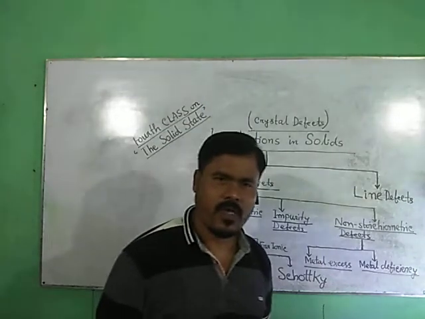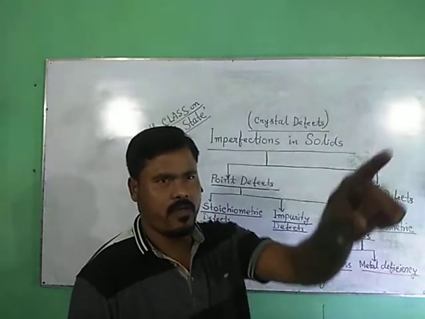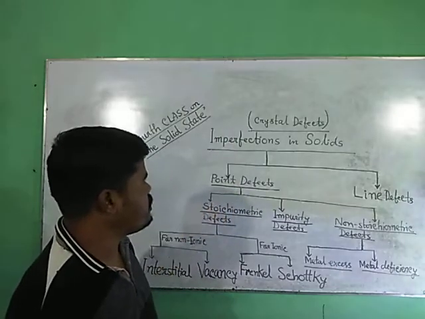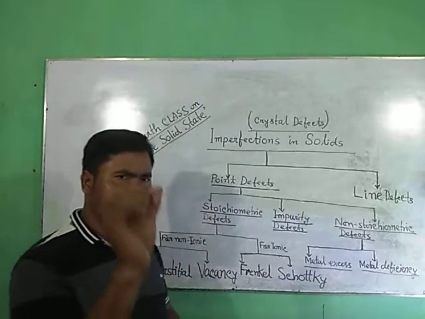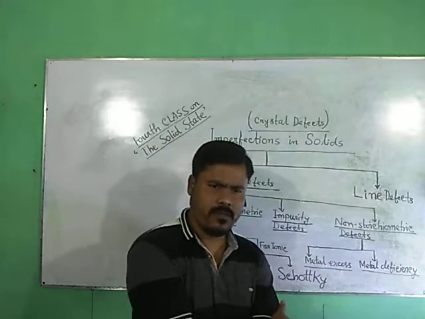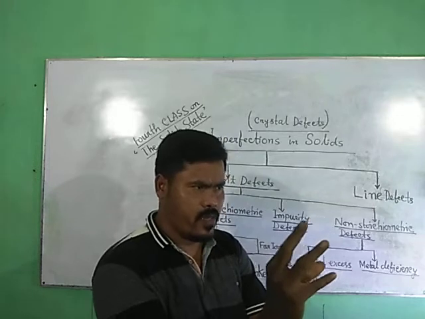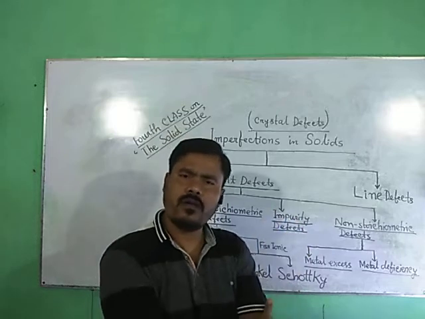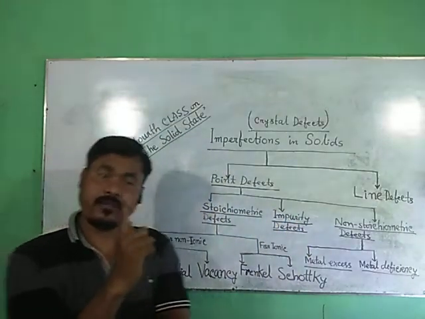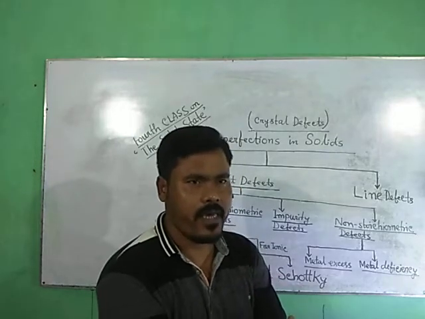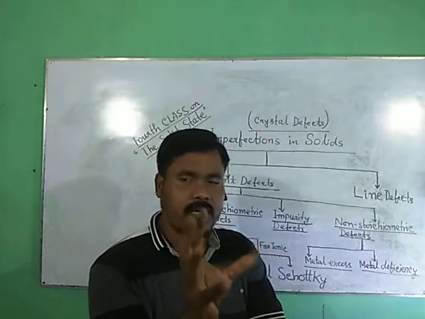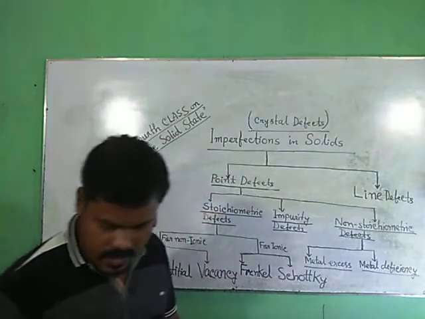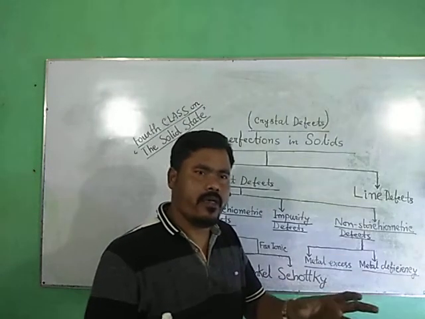My dear students, today in my fourth class on the topic the solid state, I'll discuss the topic crystal defect. Crystal defect means imperfections in solids. We already know that crystalline solids have a long range order of arrangement, yet there are some irregularities, defects. No crystals are found absolutely perfect. So today we will discuss how and why they appear.